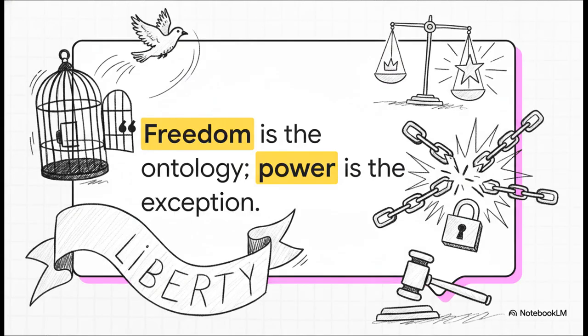The AIs leave us with this stark philosophical reminder about the absolute limits of state power. Freedom is the ontology. Power is the exception. Now, ontology basically just means the fundamental reality or the baseline. In a truly rights-respecting framework, the baseline is always human liberty. State power to restrict that liberty must always be the carefully measured exception, never the default rule.